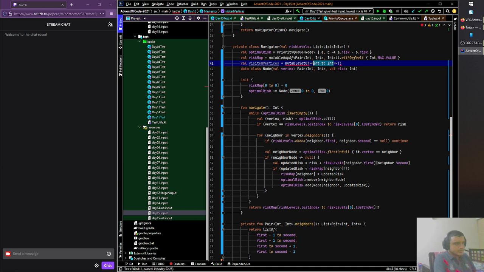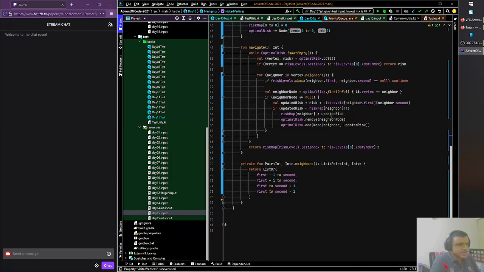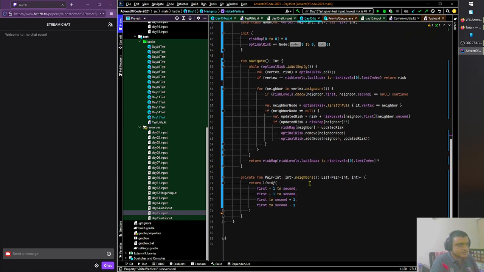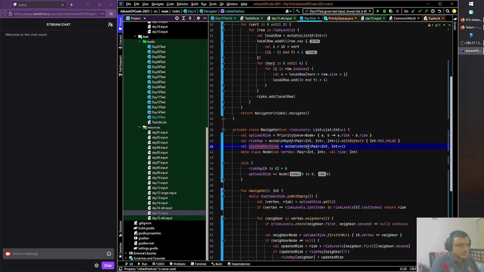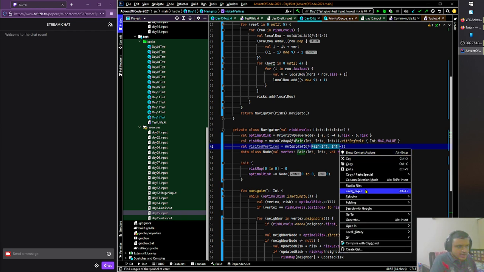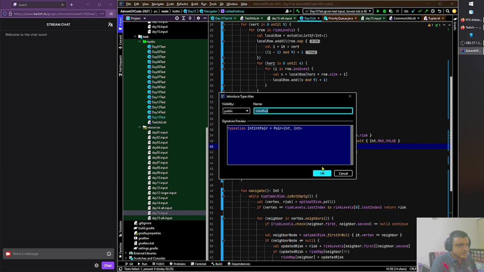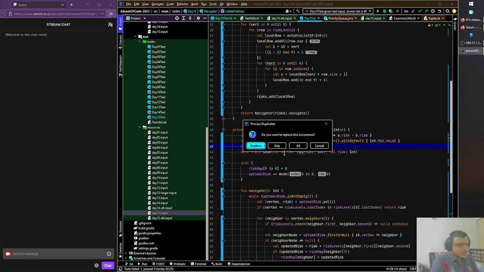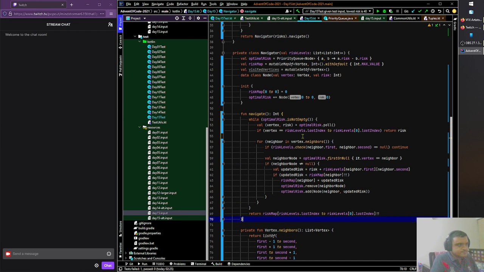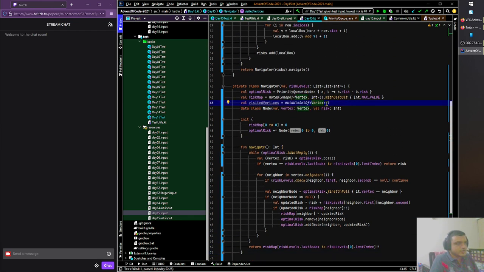Int to int. Oh, right. That should be a pair. Pair int comma int, right? That's basically what that is. And now all we need to do is, so this is visited vertices. I think, like pair int comma int, I should type alias it to something else, so it becomes a lot easier to read. I should probably type alias that to vertex. Let's do that. Pair of int comma int. Can I type alias the entire thing using a refactor? Introduce parameter type alias. There we go. Vertex. Yes, I would want to replace all occurrences. There we go.